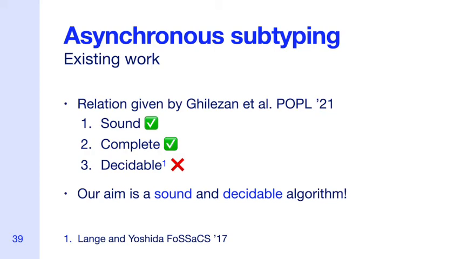Therefore, we cannot implement this relation practically. Our aim is to create a sound and decidable algorithm to approximate this relation. Although it's not possible for our algorithm to also be complete, it's still practically interesting since it can verify many optimizations from the literature.